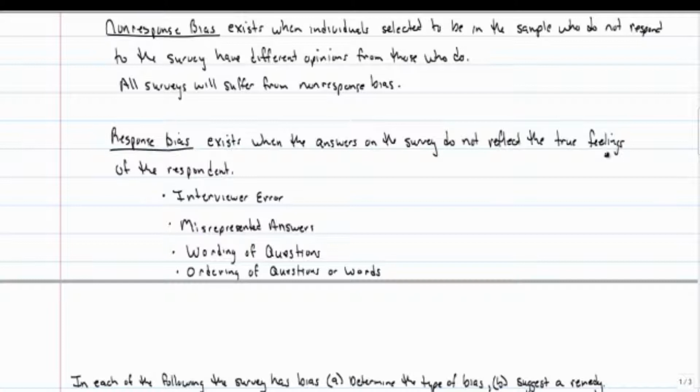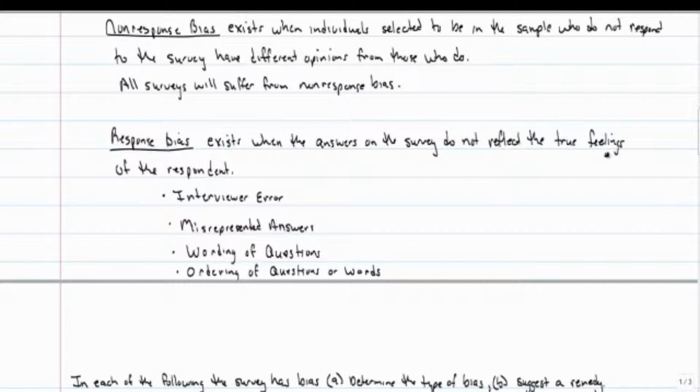Misrepresented answers is another situation that could give us a response bias. Some survey questions result in responses that misrepresent the facts or are flat-out lies. Then there is the wording of questions, if they're worded to give you a bias toward one feeling versus another. Do you oppose an increase in taxes? Do you favor an increase in taxes? You should probably use both words in the sentence. Do you favor or oppose?